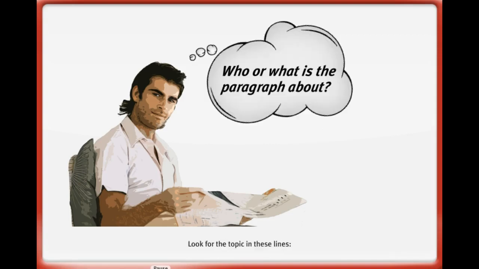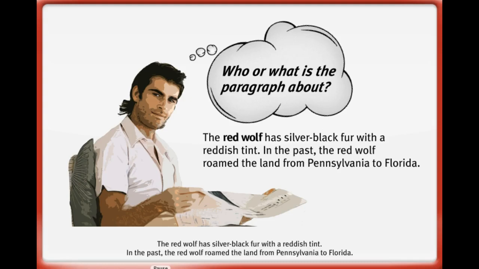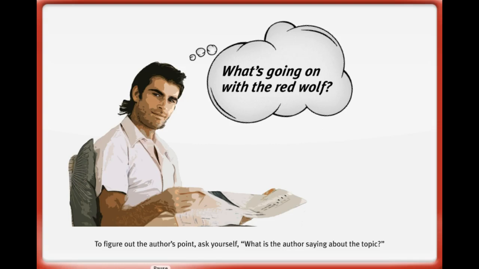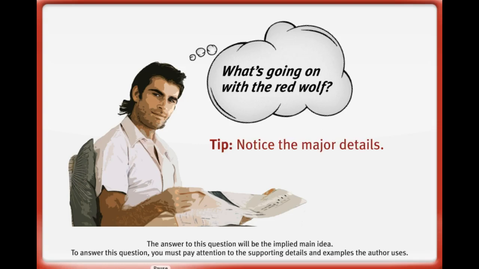Look for the topic in these lines. The red wolf has silver-black fur with a reddish tint. In the past, the red wolf roamed the land from Pennsylvania to Florida. To figure out the author's point, ask yourself, what is the author saying about the topic? The answer to this question will be the implied main idea.